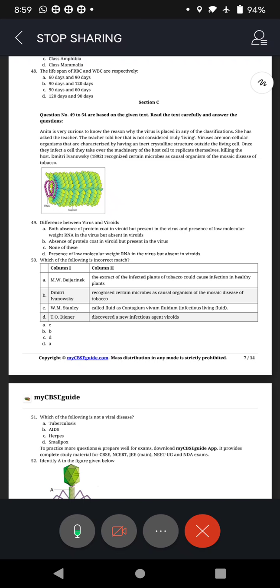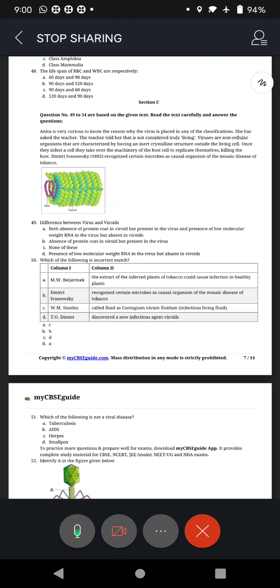At the end of the session, I will be posting this in the group. Okay, I have the explanations also. Yeah, here I go. Question number 49. Answer B.